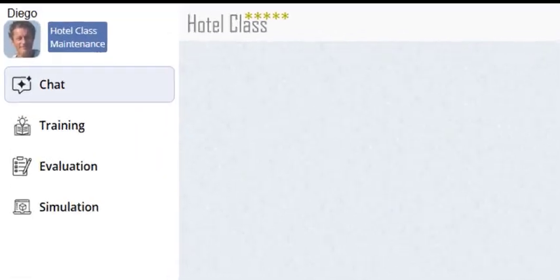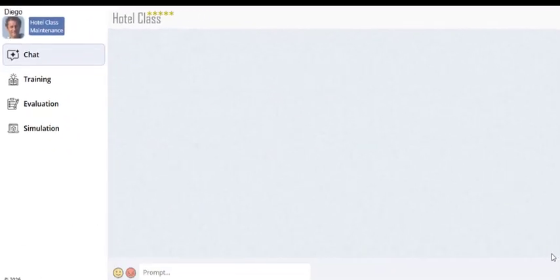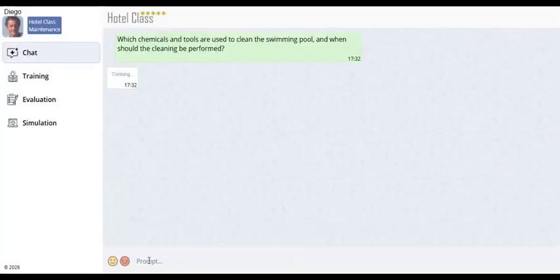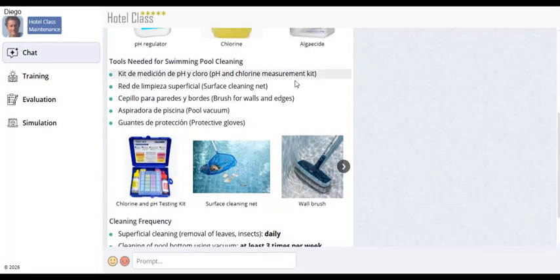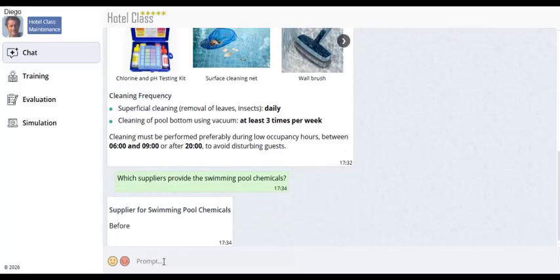Let's see how Diego, the person responsible for maintaining these 3 areas, can use the assistant to ask questions. Which chemicals and tools are used to clean the swimming pool, and when should the cleaning be performed? The response is not limited to text. It can also include images, videos, and other resources that make response easier. Which suppliers provide the swimming pool chemicals?